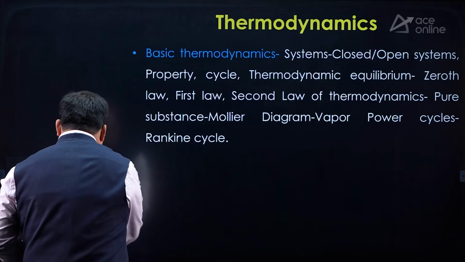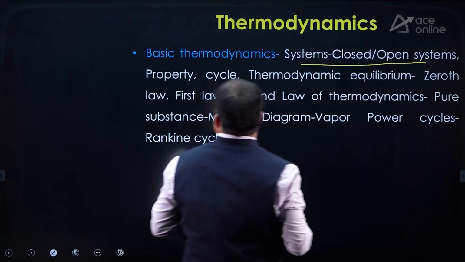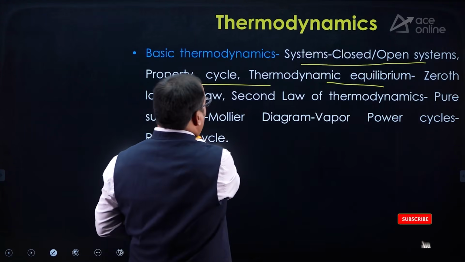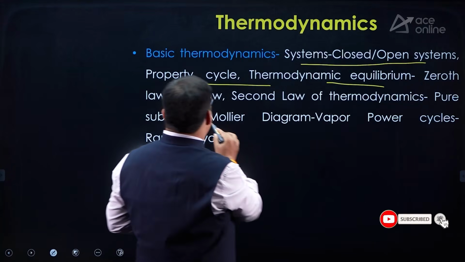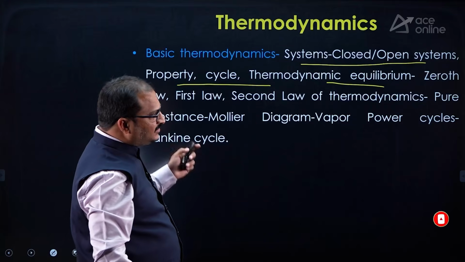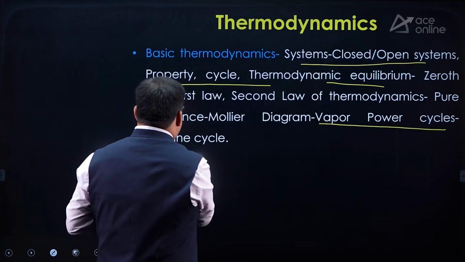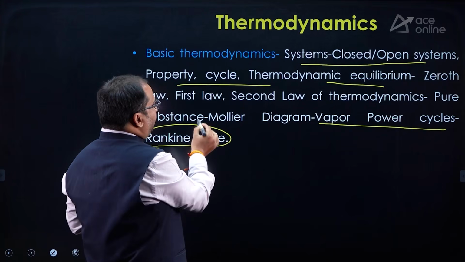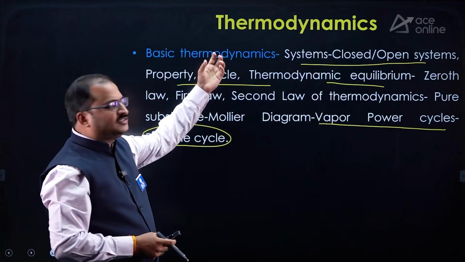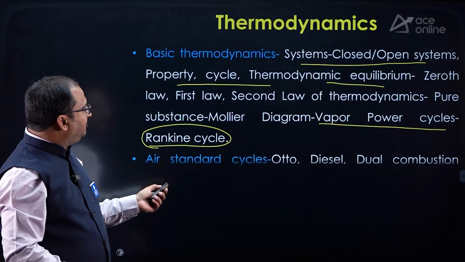Here you can observe systems, closed and open systems, property, cycle, thermodynamic equilibrium, zeroth law, first law, second law of thermodynamics, pure substances, Mollier diagram, vapor power cycles, Rankine cycle is there. In the vapor power cycles part, only the Rankine cycle is there, dear students. And pure substances, properties of pure substances, laws of thermodynamics and introduction to thermodynamics. So this is the syllabus in the basic thermodynamics part.